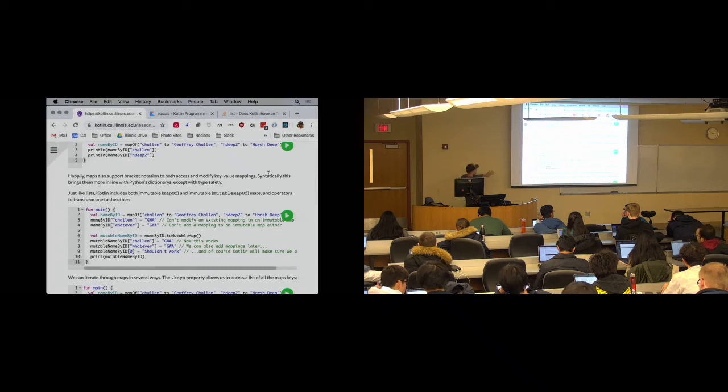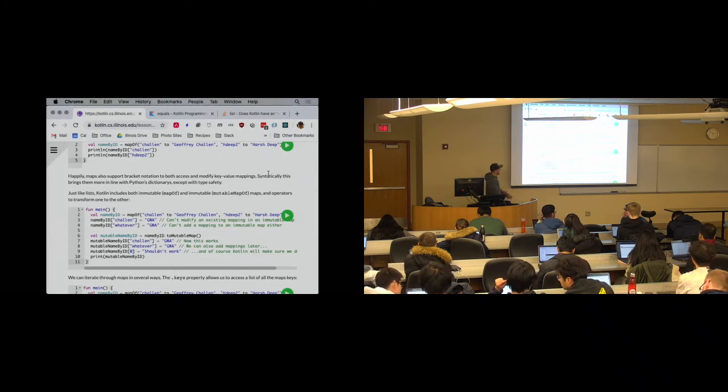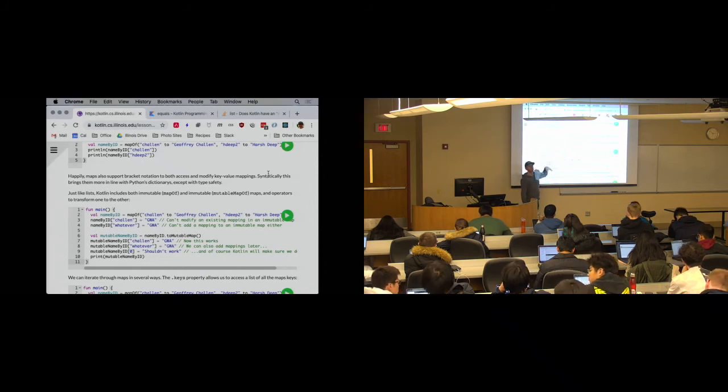I have the same distinctions between mutable and immutable that I had with lists, so I'm not going to dwell on it here. I have mutable maps. I have immutable maps. With an immutable map, I cannot either modify an existing mapping or add a new mapping. With a mutable map, I can do both. I think I pointed this out above and just forgot to mention it.